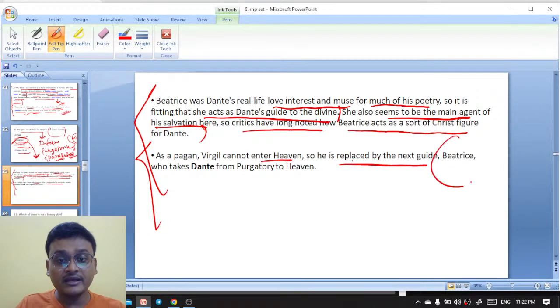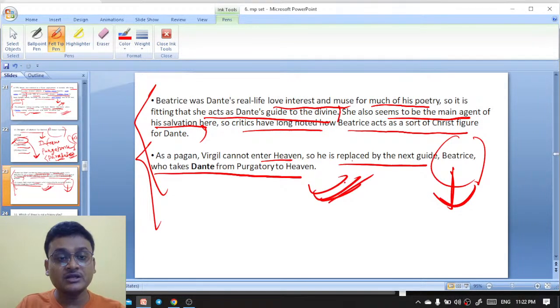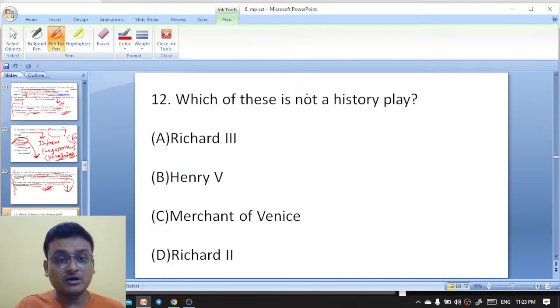The guide here in Paradiso is Beatrice. She is the guide in Paradiso who takes Dante from purgatory to heaven. From purgatory to heaven, that is Paradiso. Okay, let's go.